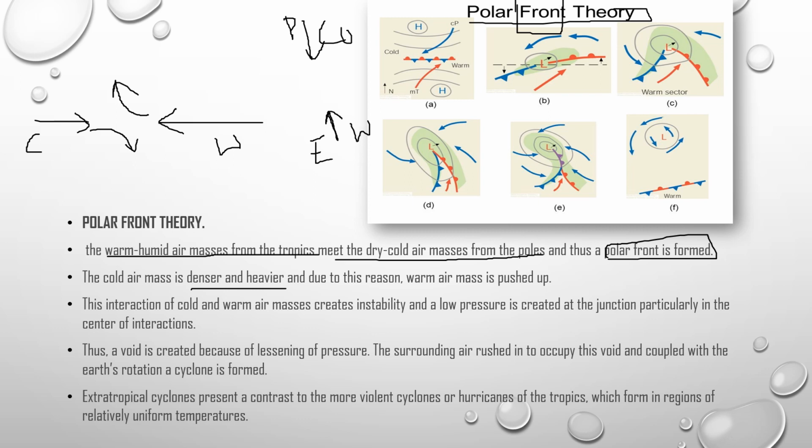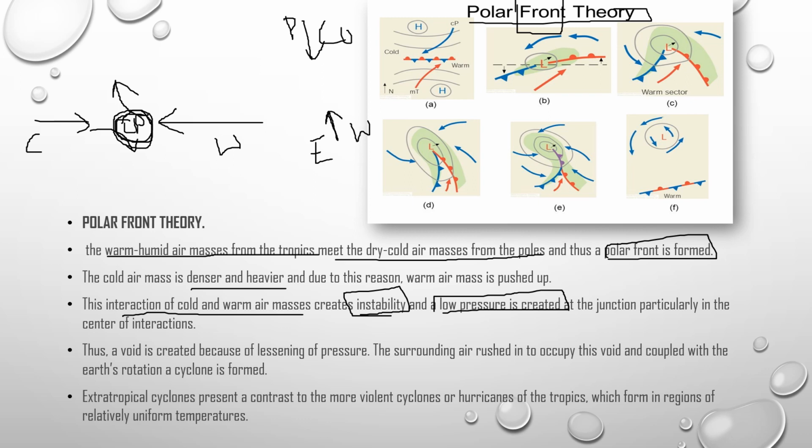Yes or no? The interaction of the cold and warm air masses creates instability, and a low pressure area is created at the junction of these two winds. Yes, and because of the creation of this void, a low pressure area is created.